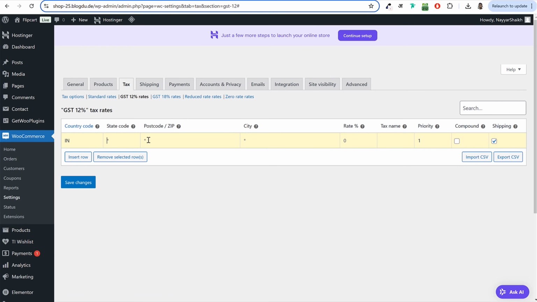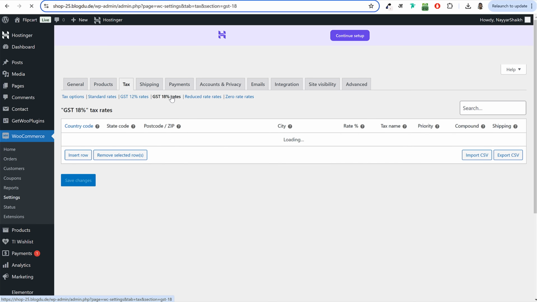Now leave the state code, postal code, city, come to rate. Because we are doing settings in the 12% rate, under rate, I'll type in 12%. Under tax name, I'll again type in the same thing, GST 12%. If you tick mark shipping, then 12% GST will also be applied on shipping. For example, if your shipping is $1, then 12%, that is 12 cents, will be applied on shipping. If you don't want that, you can just untick this and click on save changes. Okay, this is how easy it is.